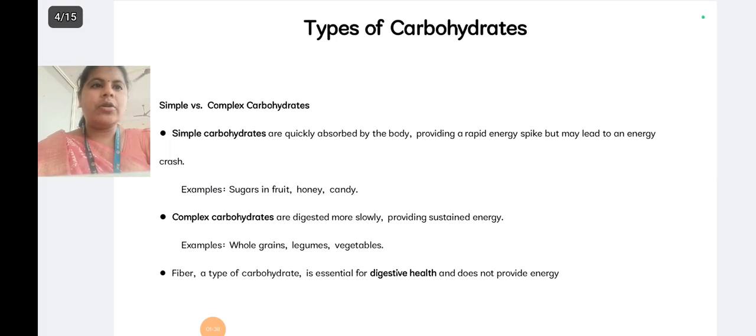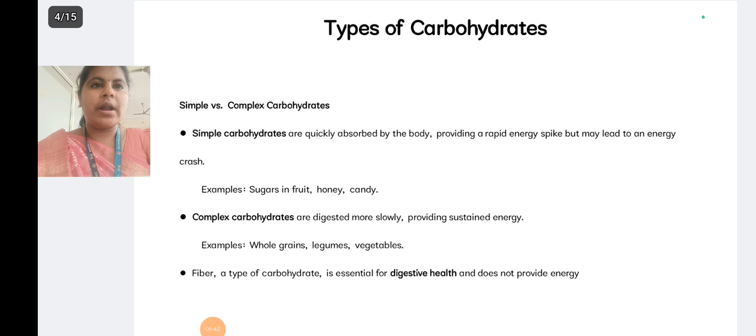Now we are going to discuss the types of carbohydrates. There are two types: simple carbohydrates and complex carbohydrates. Simple carbohydrates are quickly absorbed by the body, providing a rapid energy spike but may lead to an energy crash. For example, sugars in fruit, honey and candy. These are examples of simple carbohydrates, which are quickly absorbed by the body, providing a rapid energy spike.